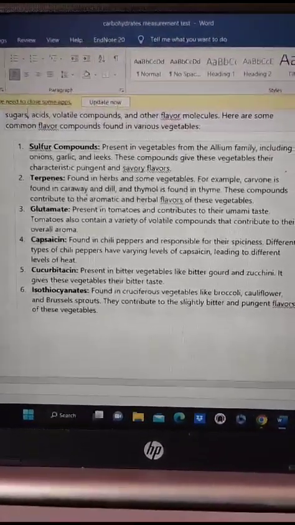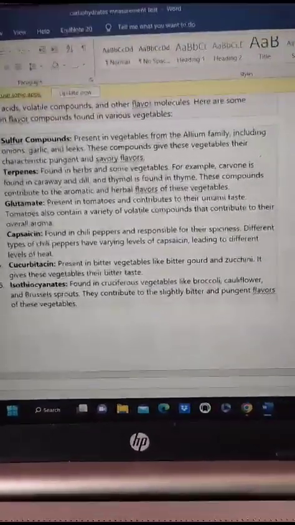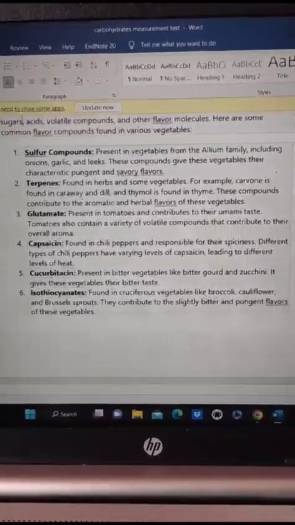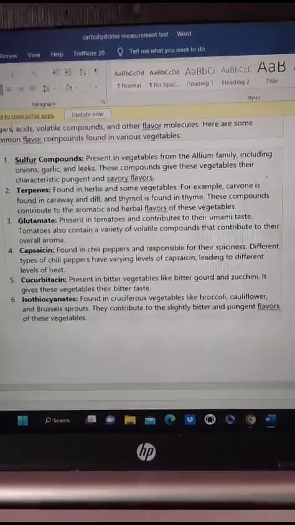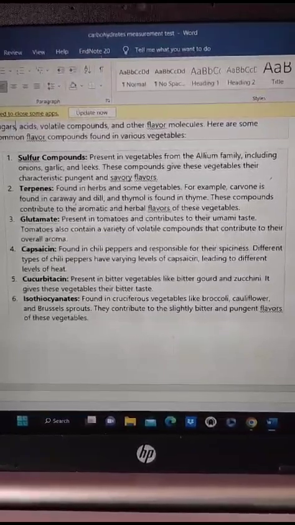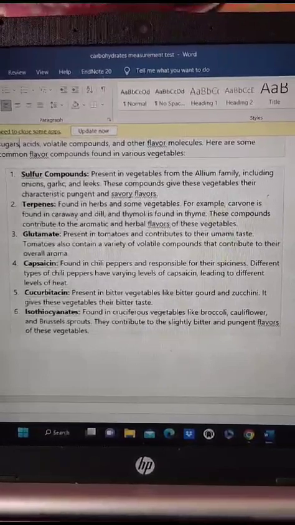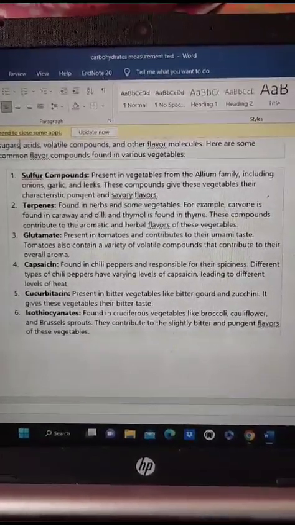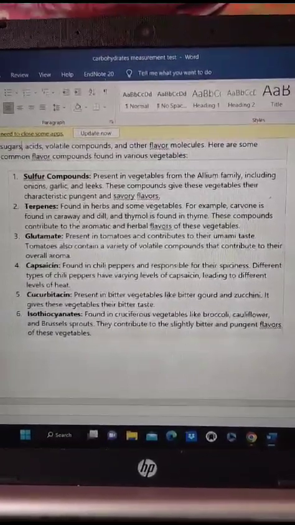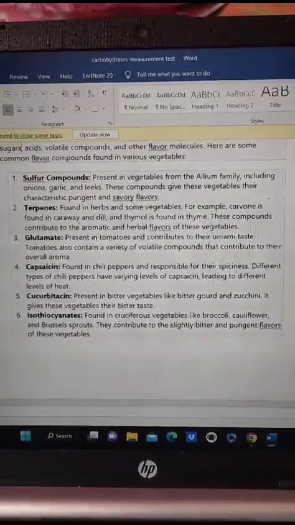Next is capsaicin, which is present in chili pepper and is responsible for the spiciness. Different types of chili peppers have varying concentrations of capsaicin, which lead to different degrees of heat. Next one is cucurbitacin, which is present in various bitter vegetables like bitter gourd and zucchini, and it gives the vegetables a bitter taste.